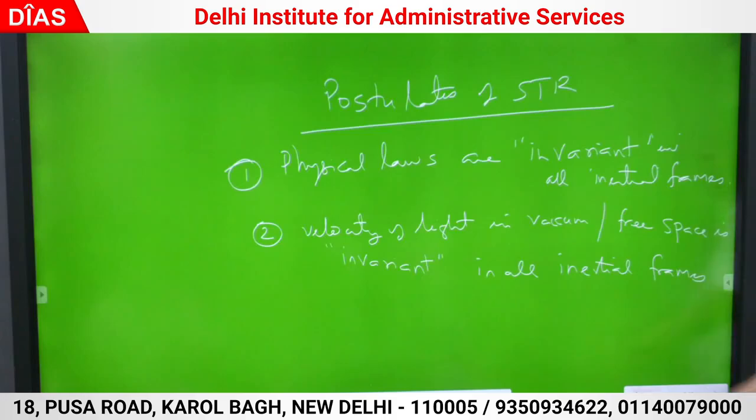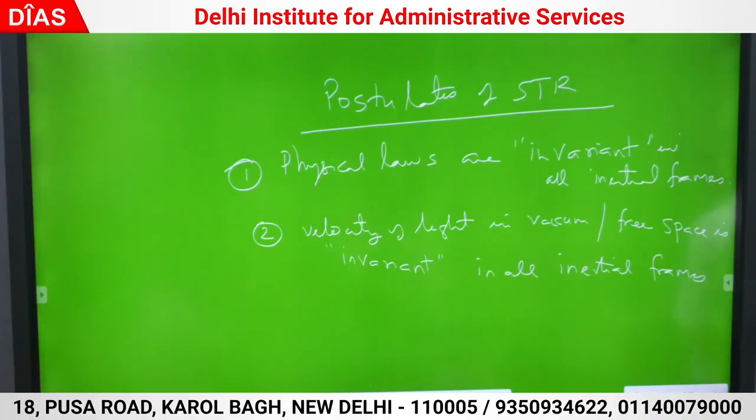Now see, with the help of these two, we will arrive at the coordinates of an event. The very same way we were seeing the transformation from the lab frame to the center of mass frame, that is inertial frame to inertial frame. We have seen transformation from an inertial frame to a non-inertial frame, the rotating frame of reference.